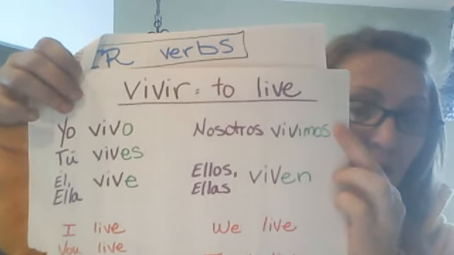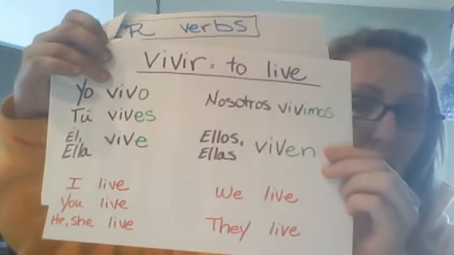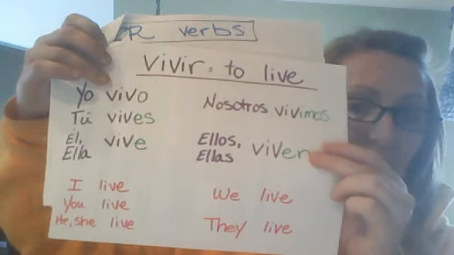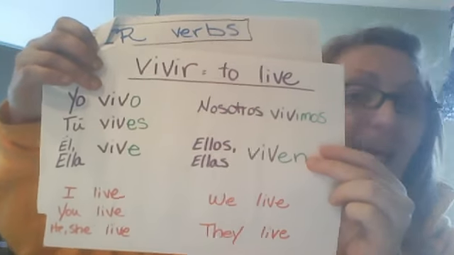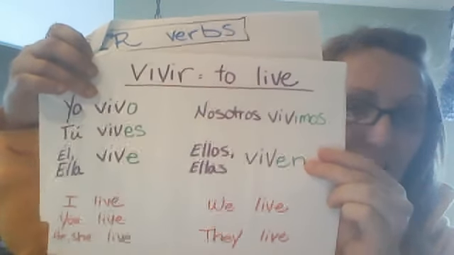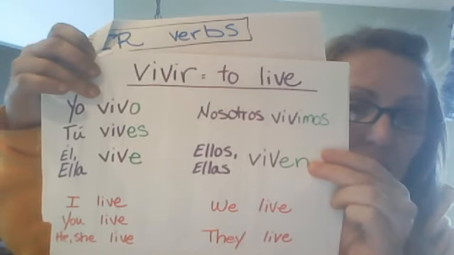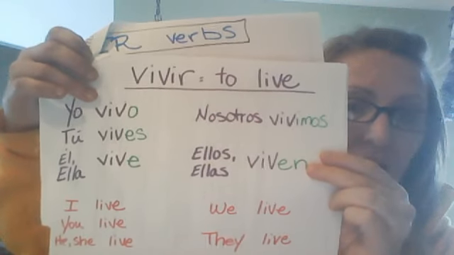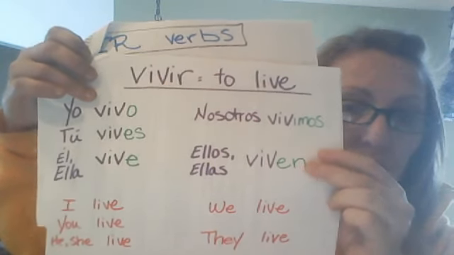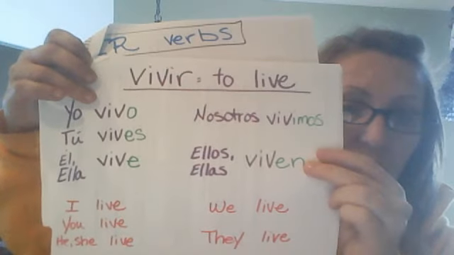Ellos, ellas, the third person plural, always has an N on the end. Whether it's an AR verb, it would be hablan, or viven. So N always means that it's third person plural.